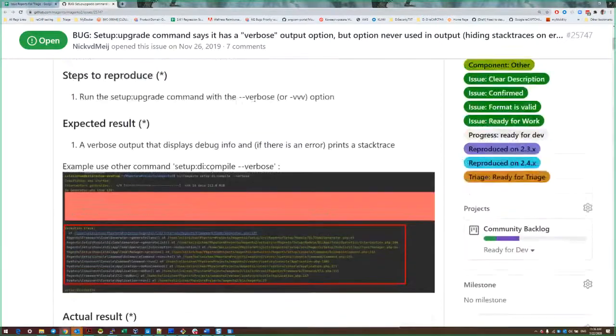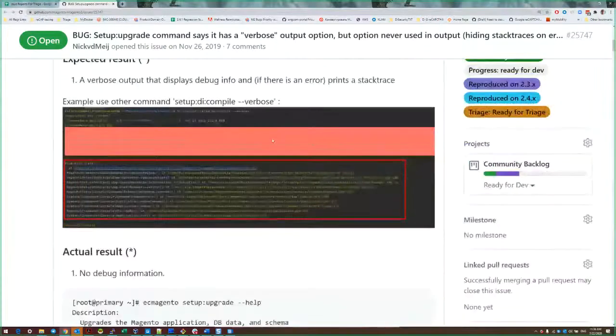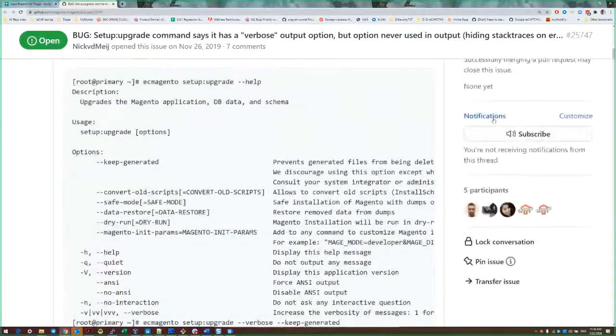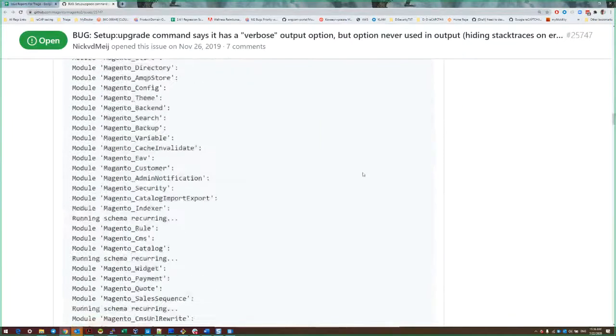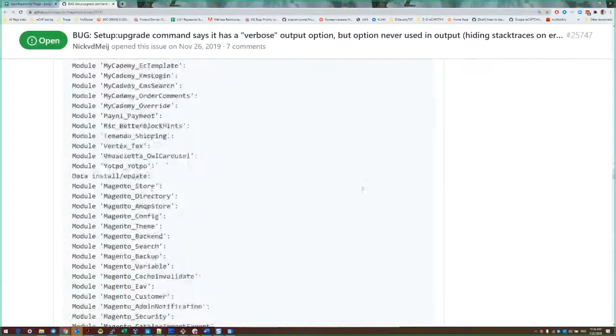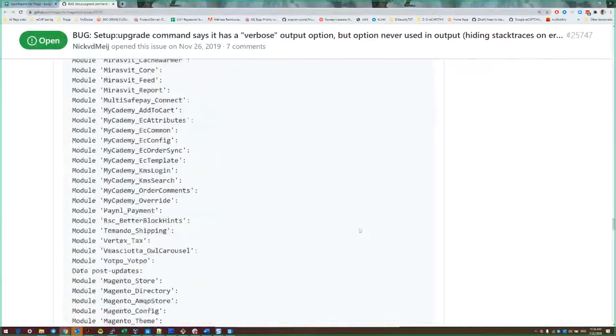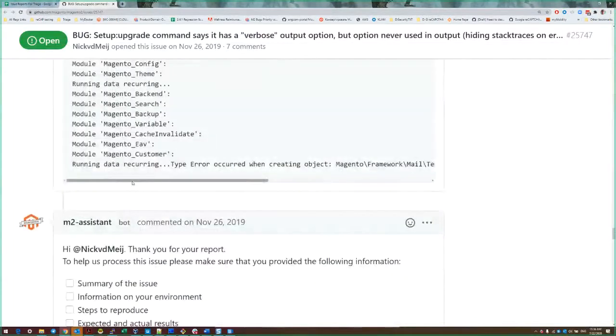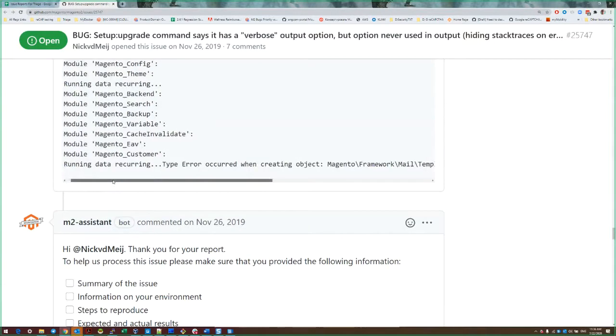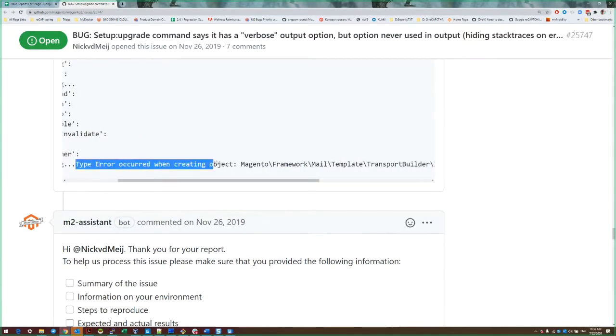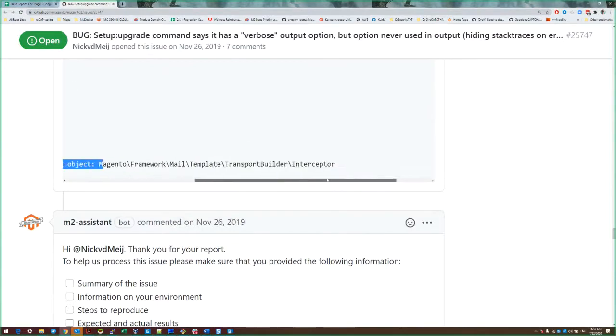this argument doesn't work at all. Sorry, a very long example. Yes. The user, not admin user, developers, whoever is upgrading, uses this command and receives a general error message: a type error occurred in some location.